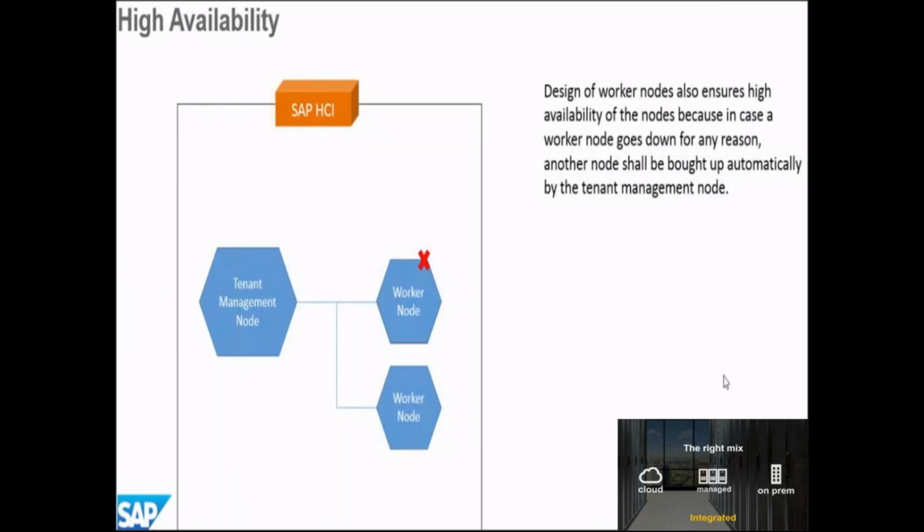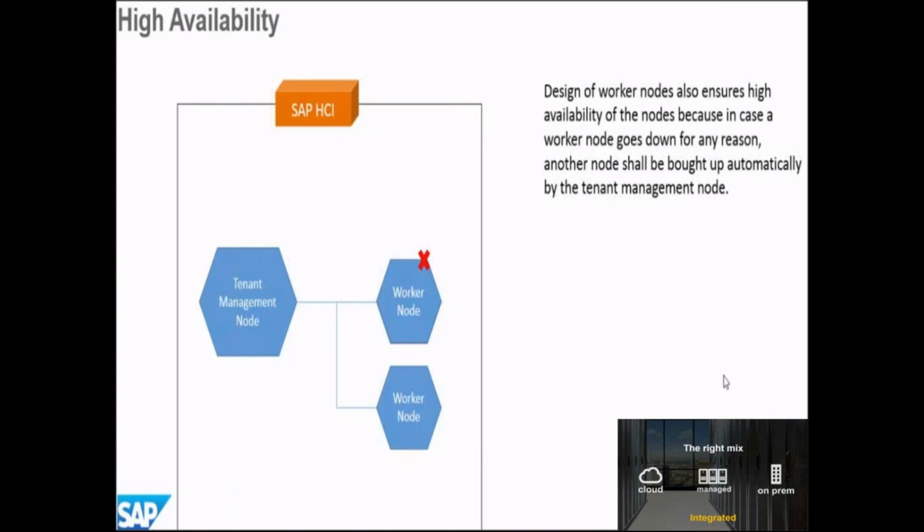It is kind of load balancing, but in PI you had two servers. Right now they have available worker nodes which can be attached to your TMN, and your processing will go on. It will not stop.